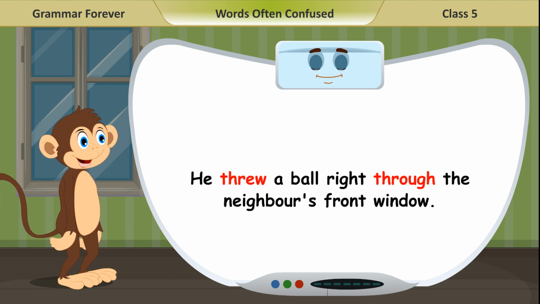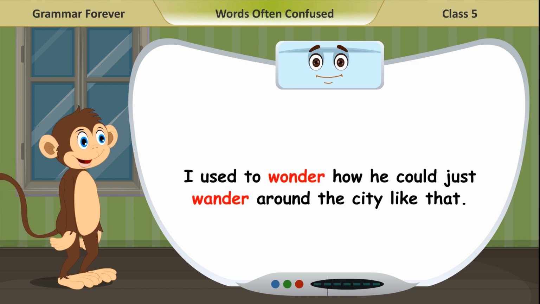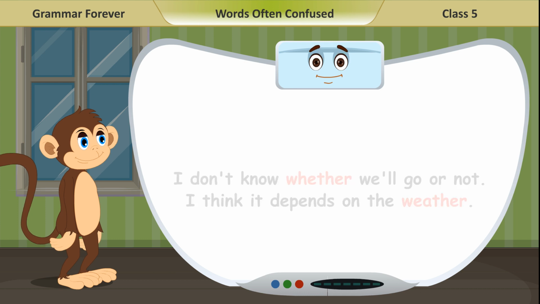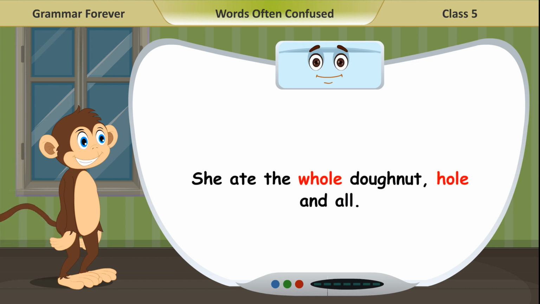He threw a ball right through the neighbor's front window. In two hours, it's going to be too hot to go to town. I used to wonder how he could just wander around the city like that. I don't know whether we'll go or not. I think it depends on the weather. She ate the whole donut, whole and all.